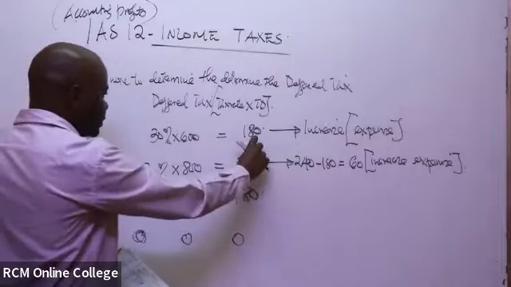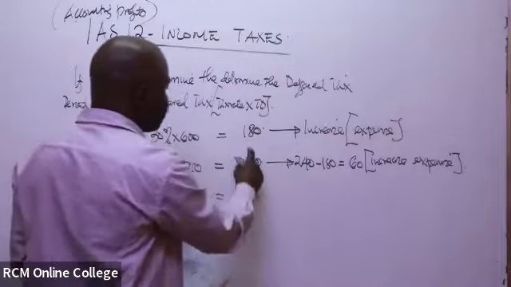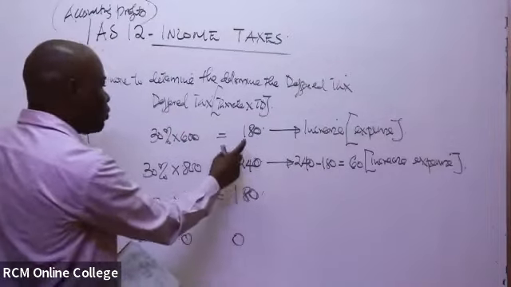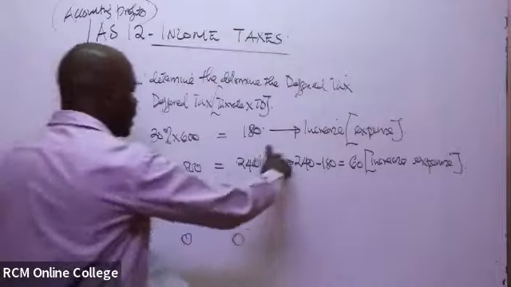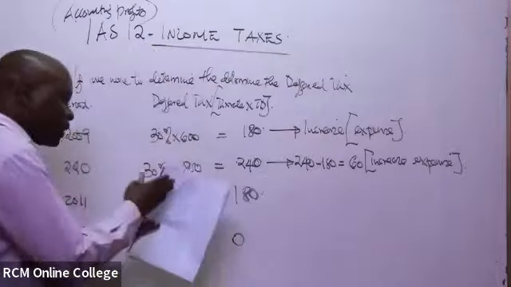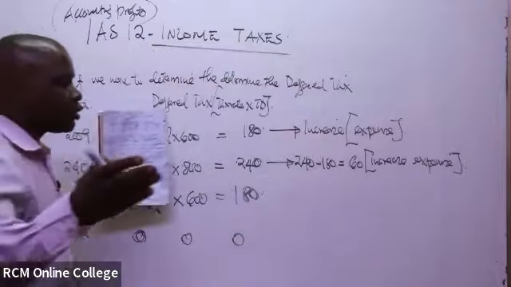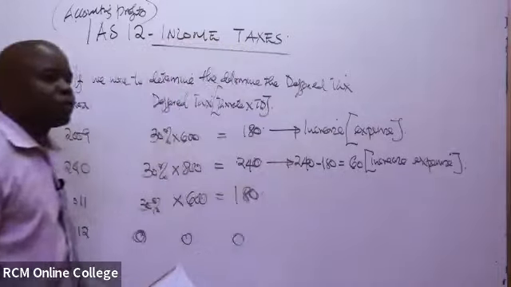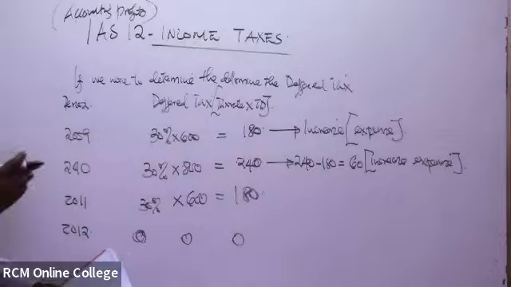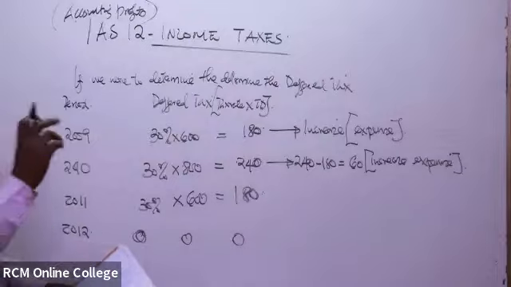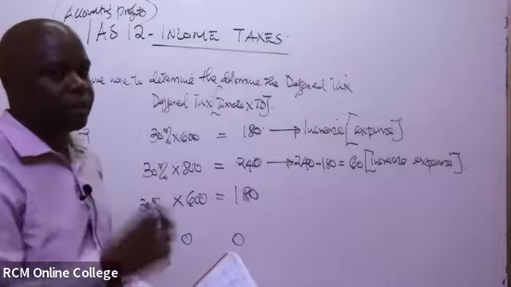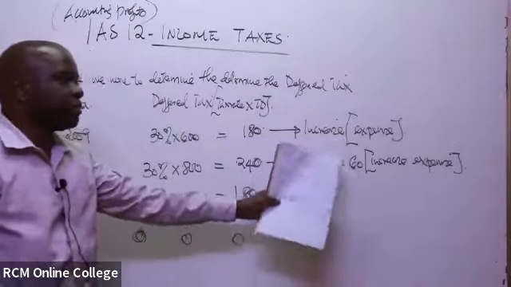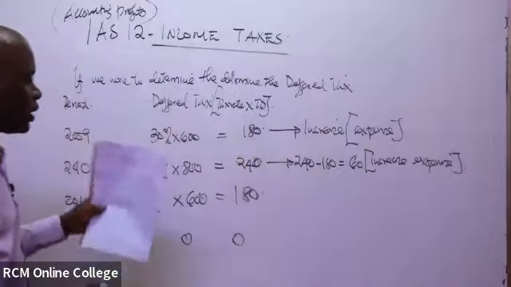So the difference, there was an increase. Actually, when you open the year 2010, your deferred tax liability opened at 180. Then by the end of the year, you closed at 240. It means during the span of the year, there was an increase of 60. Therefore, it becomes an expense. So it will go to the tax liability, you'll accrue it as part of the current tax. That enables you to determine the tax liability for the whole year. So it will be the current tax plus this deferred tax increase of 60, and it goes there as an expense.